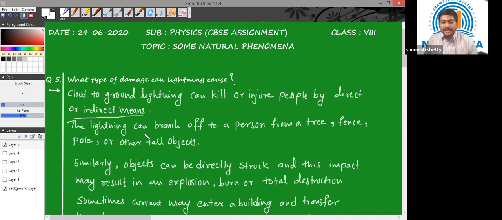That is, lightning can branch off to a person from a tree or a fence or a pole or other tall objects. That's why it is advised to not stand under a tree or a light pole, especially during stormy or lightning days. So lightning can branch off to you from a tree or a fence or a metal pole or other tall objects.